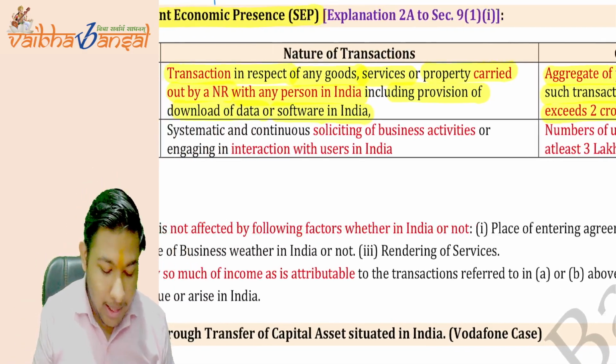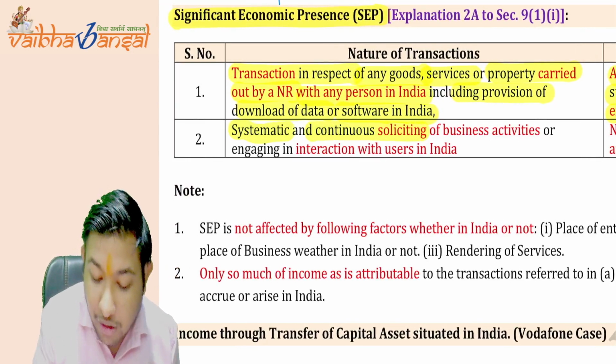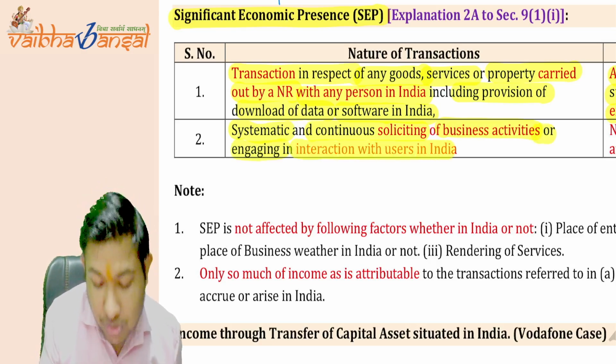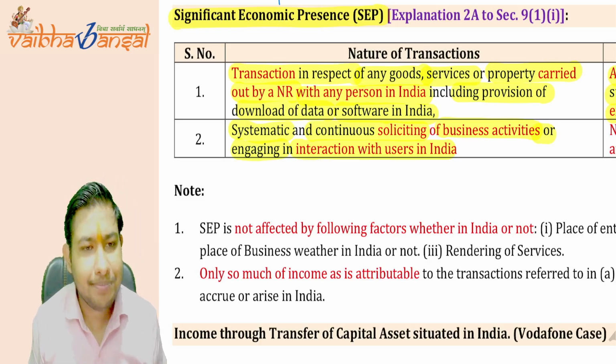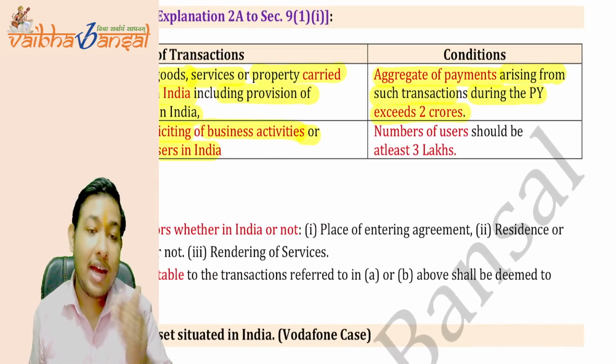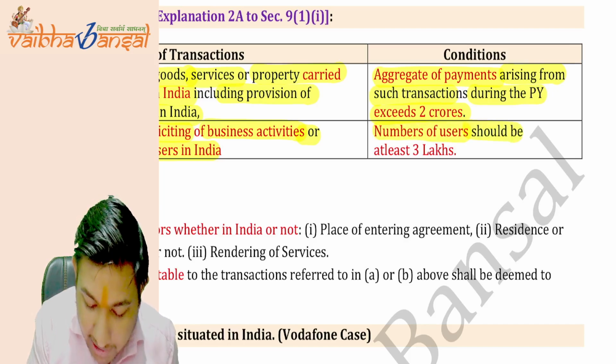Now, see, the second point: there is a systematic and continuous soliciting of business activities or engaging in interaction with the users in India, like WhatsApp. If they are earning anything from them, the number of users should be at least 3 lakhs.